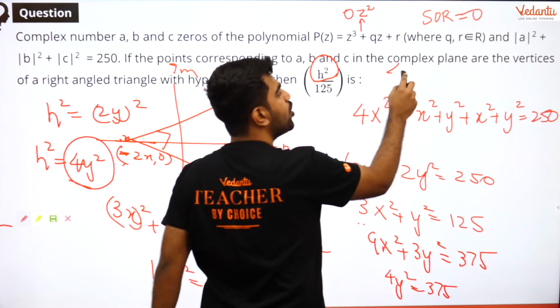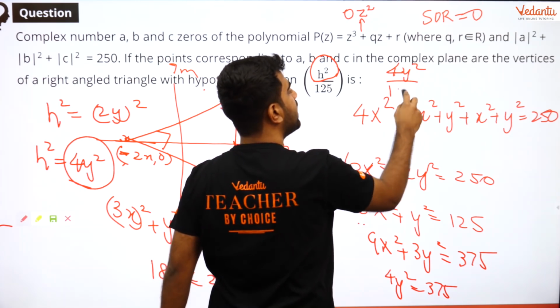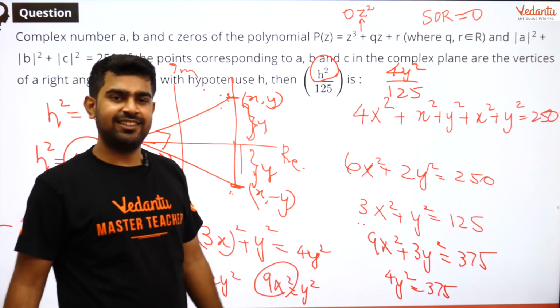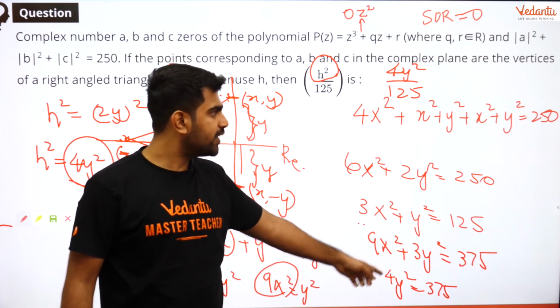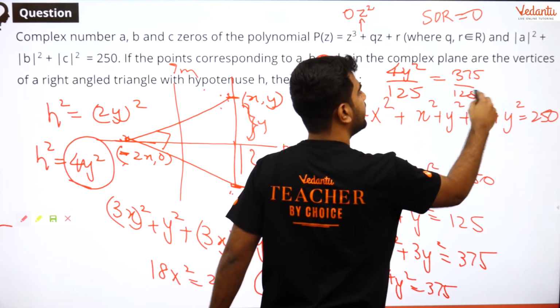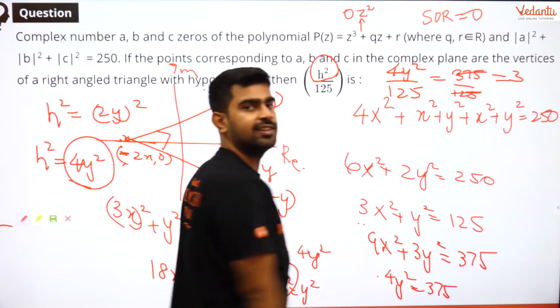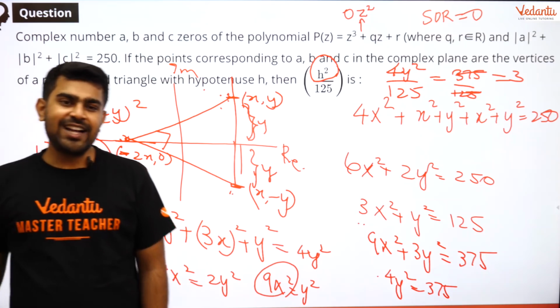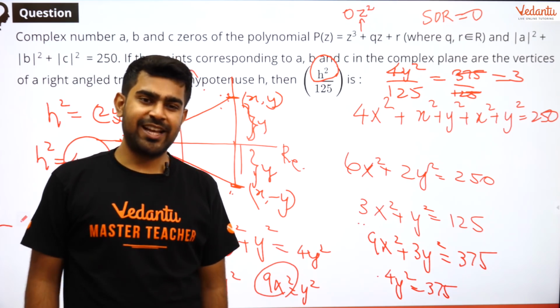Is it not? So 4y² is what I want. So I want the ratio of 4y² divided by 125. And do I have that directly? I have it directly, right? 4y² is what? 375 divided by 125. That is 3. Good question. So that is how you solve it. I hope all of you liked it.